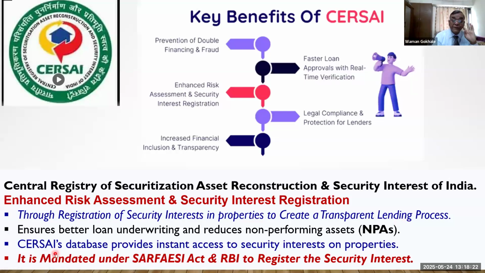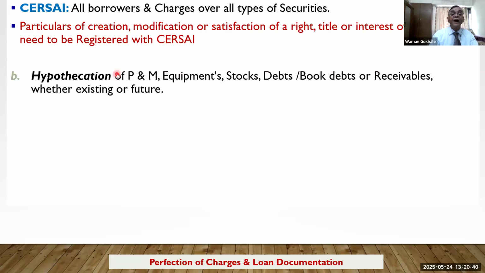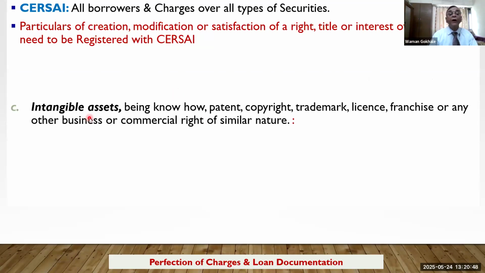Now remember this: it ensures better loan underwriting. This is very important. Unless mortgages and other assets are registered under SARFAESI, they will not be available. Immovable property, all types of mortgages, whatever mortgage type is there, it has to be registered. Hypothecation of plant, machinery, equipment, stock, debtors, whatever is hypothecated, the hypothecation charge is to be registered. Then intangible assets, yes, such as know-how, patents, copyright, trademarks, etc.